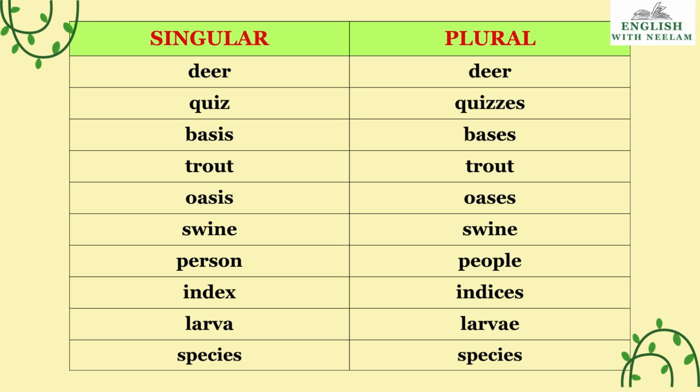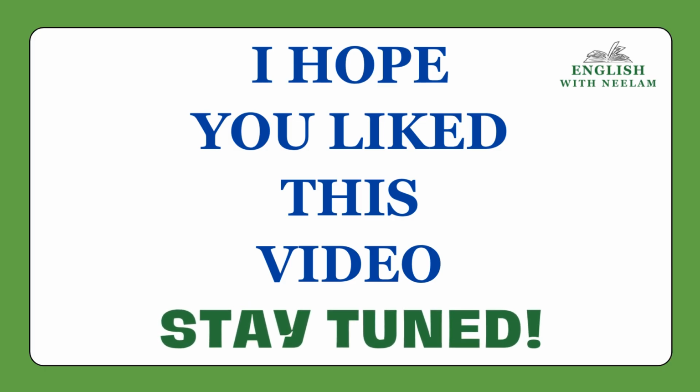Swine is swine only. Person becomes people. Children, for person, we can write 2 persons, 3 persons. But people is accepted. In formal tone, we can use persons. But otherwise, we prefer writing people. Index is indices. Larva is larvae. Species is species only. I hope, children, this topic is clear to you.